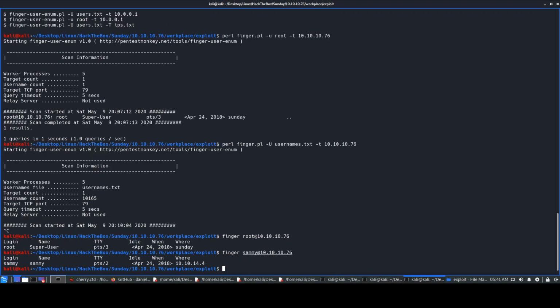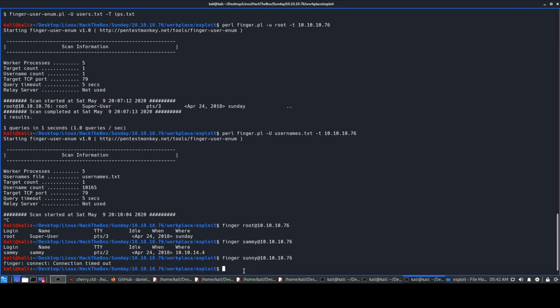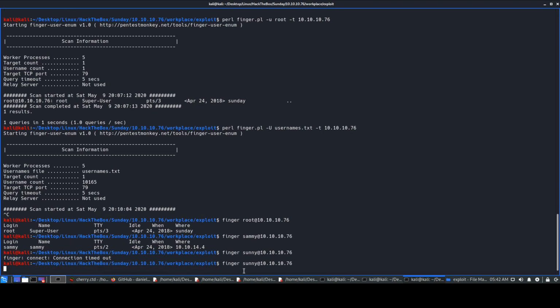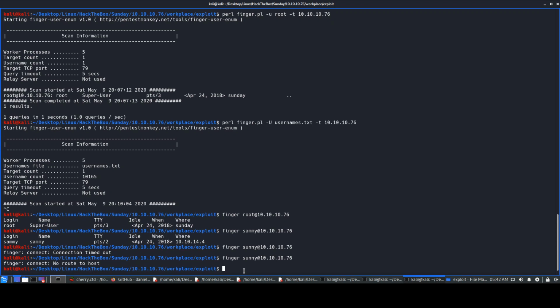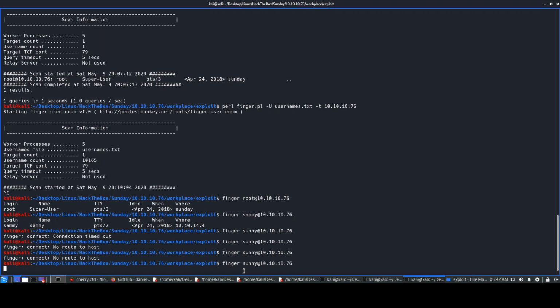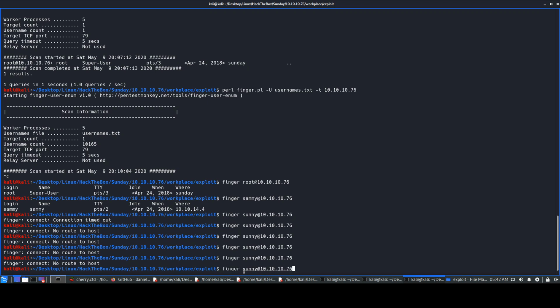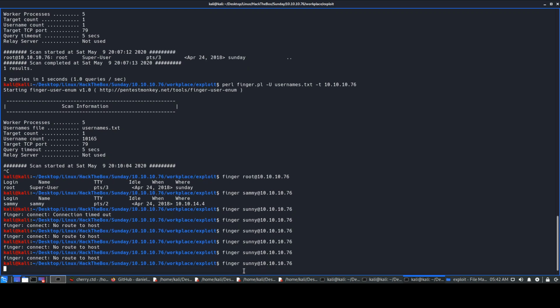We tried the user Sammy over here, and we got a proper entry like we saw for root. Now we'll try Sunny as well. We enter Sunny. It takes some time. See, it says connection time also. That's why this box is very unstable. Now it says no route to host. No route to host again. So this is one issue which you have to face for some reason.